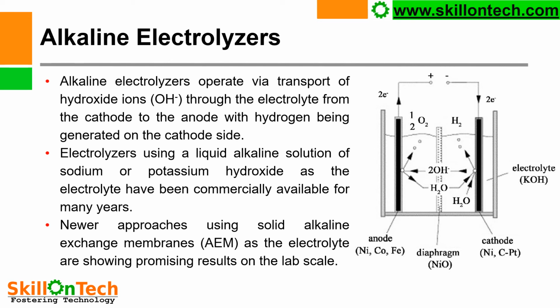Electrolyzers using a liquid alkaline solution of sodium or potassium hydroxide as the electrolyte have been commercially available for many years. Newer approaches using solid alkaline exchange membrane, AEM, as the electrolyte are showing promising results on the lab scale.